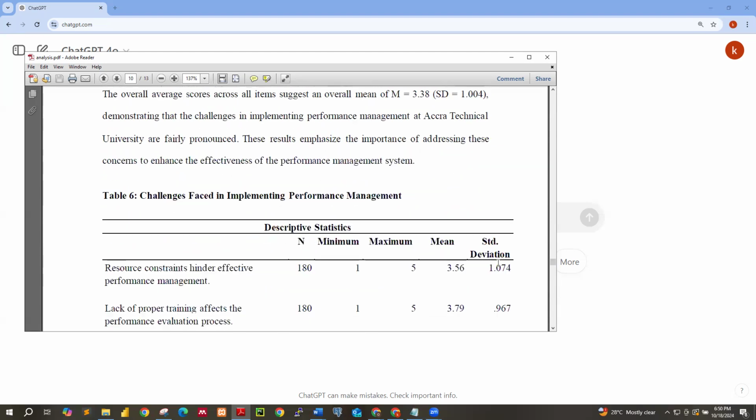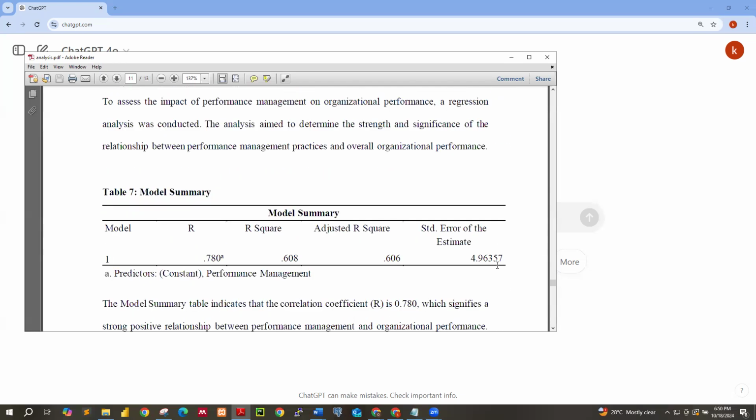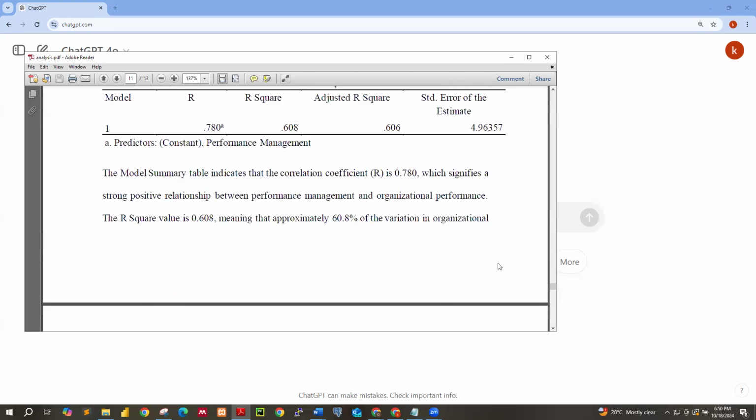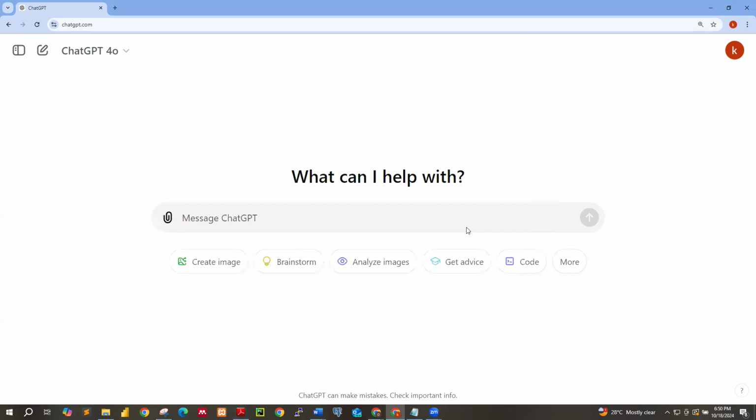You can add anything that you are thinking about, even if your supervisor is trying to get some knowledge or insight from this analysis that you have done, you can do so in your prompts. Okay. So first of all, you just have to extract the chapter 4 from the Word file, then put it on a separate Word file. Then you convert it to PDF. That is what I have over here. It has been converted to PDF. Now you go ahead and drop the PDF file over here.